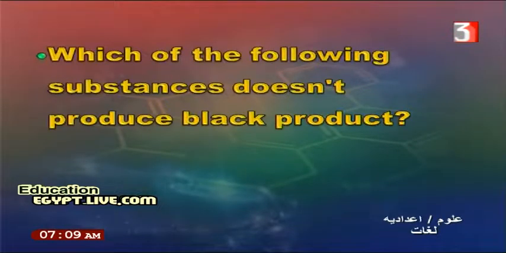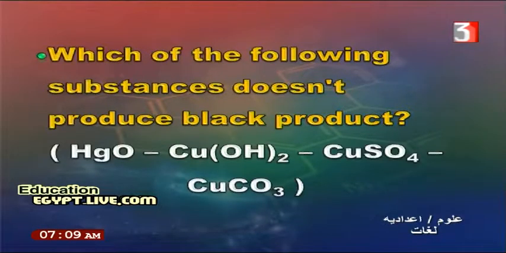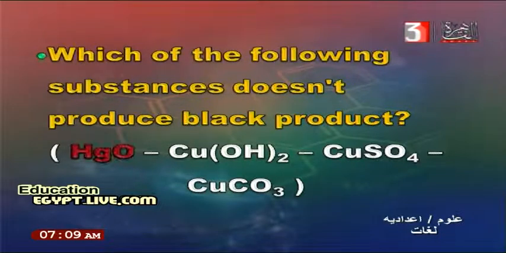Which of the following substances doesn't produce a black product: HgO, mercury oxide, copper hydroxide, copper sulfate, or copper carbonate? As we studied, when we heat a compound of copper, it will produce a black product. So the correct answer is mercury oxide, the red mercury compound.